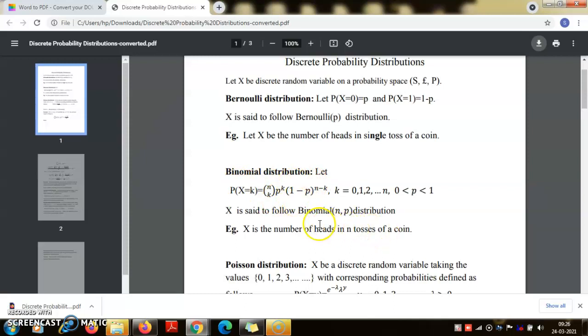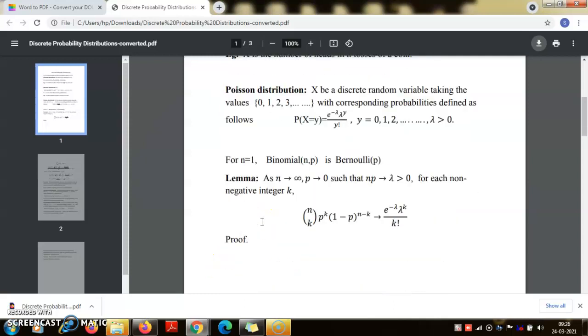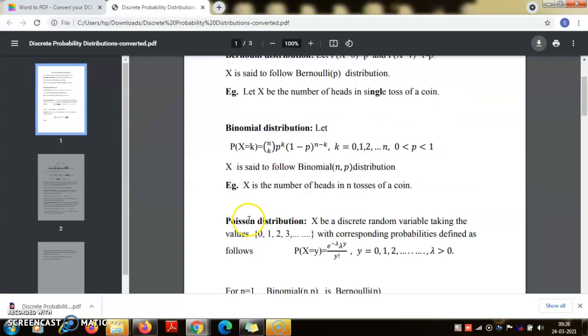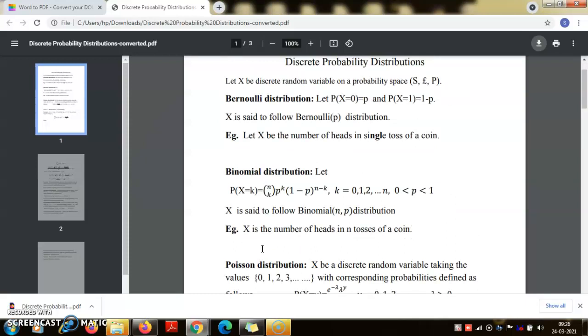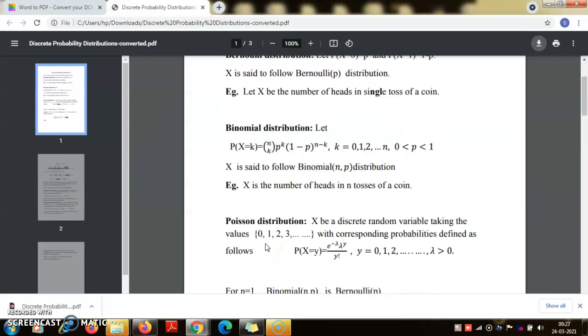Now, you see that if I toss only once, then X is the number of heads in a single toss, and that follows Bernoulli. So for n equal to 1, it is a single toss only, and therefore the binomial distribution becomes Bernoulli for n equal to 1. So you can think of the binomial distribution as a generalization of the Bernoulli distribution, where I am tossing a coin n times and X denotes the number of heads. Both the Bernoulli and binomial distributions are simple random variables, in the sense that they take finitely many values.